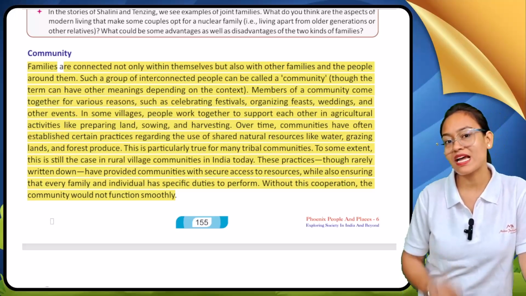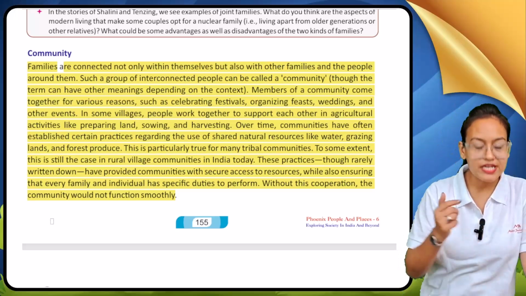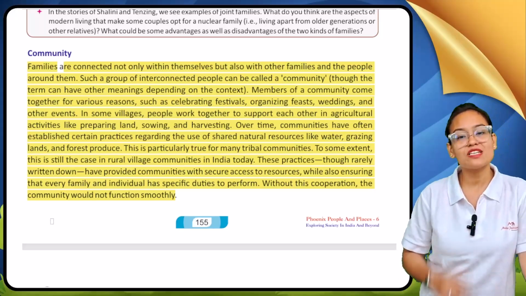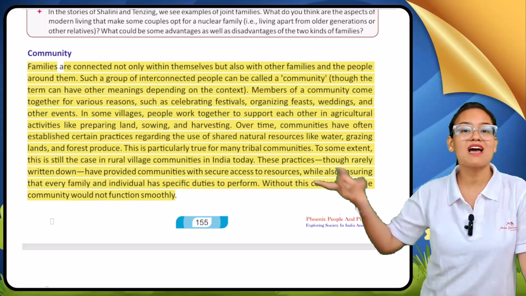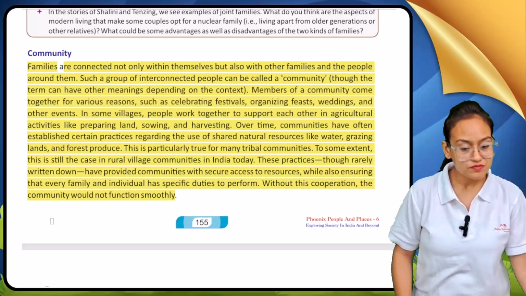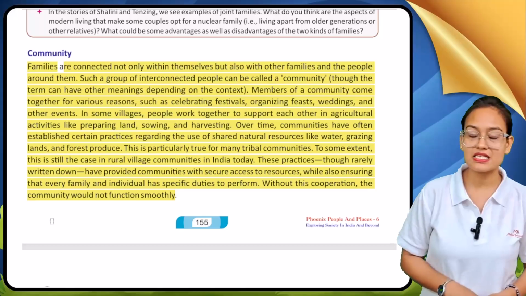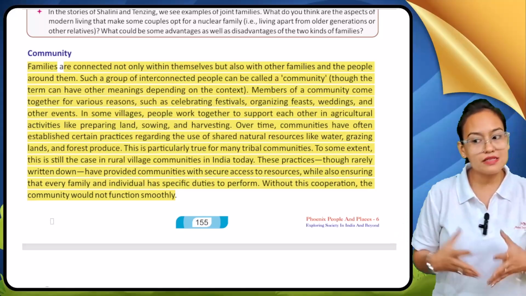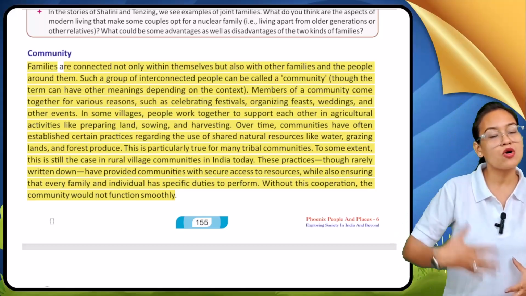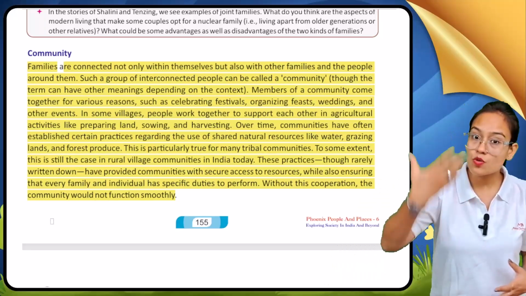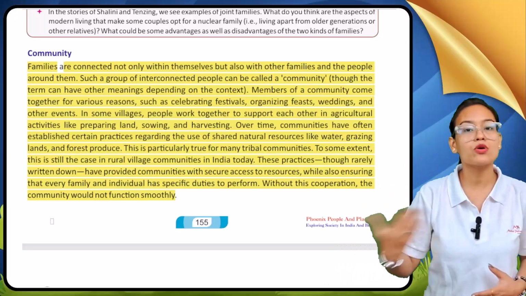If I am talking about water resources and forest produce, it means we are talking about the tribal community. To some extent, this is still the case in rural village communities in India today. This similar condition prevails not only in tribal communities but also in our villages and rural areas.